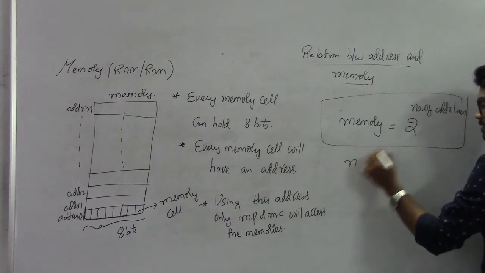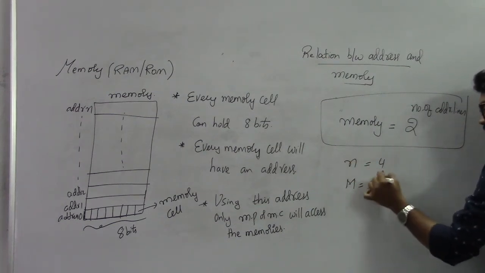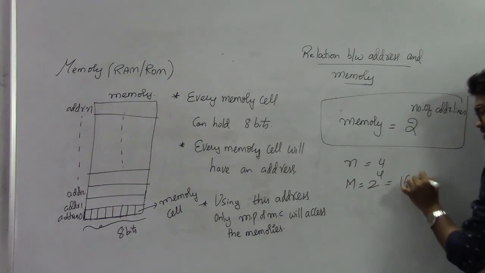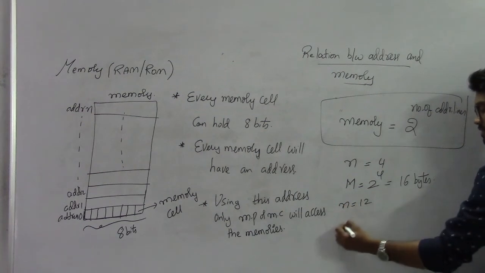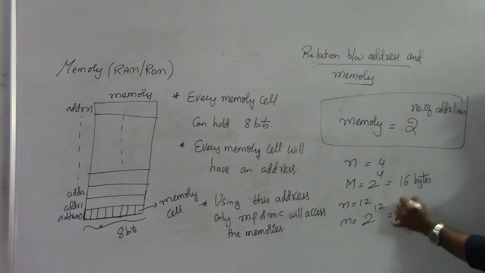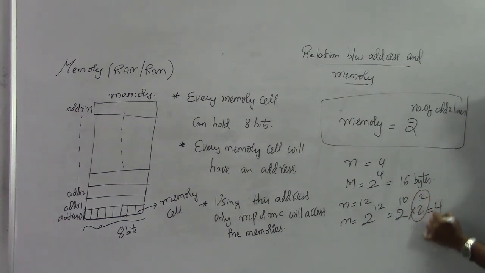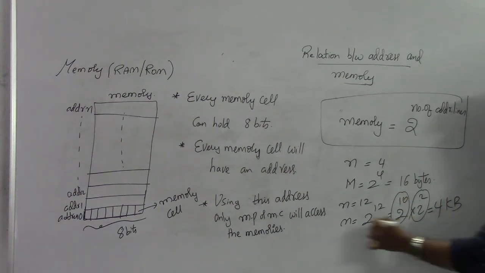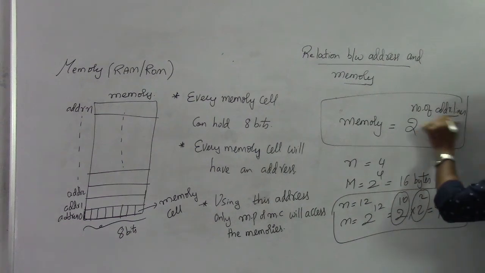For example, n is equal to 4. Now what is memory? 2 power 4 is 16. So 16 bytes. For example, n is equal to 12. Now memory is 2 power 12, which can be written as 2 power 10 into 2 square, since 10 plus 2 is 12. 2 square is nothing but 4, and 2 power 10 is nothing but KB. So it is 4 KB. So what is the memory here? 4 KB if n is equal to 12. This is the way of calculating the memory when you have the number of address lines.